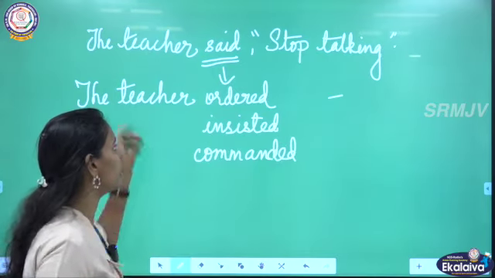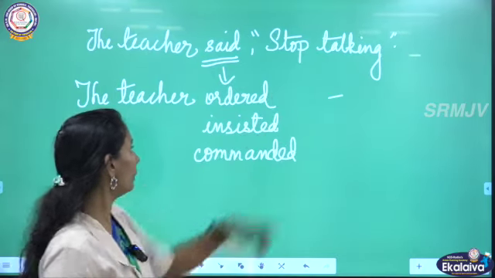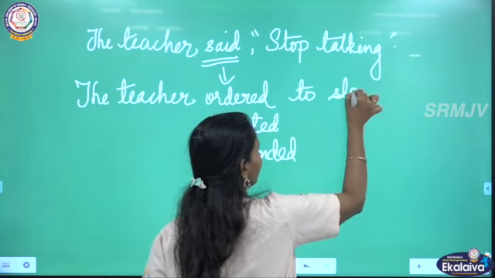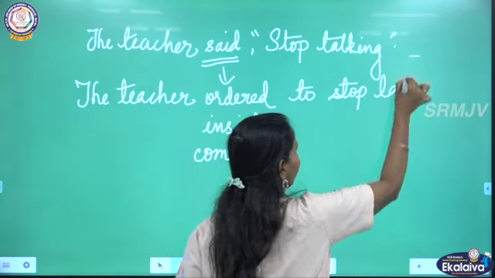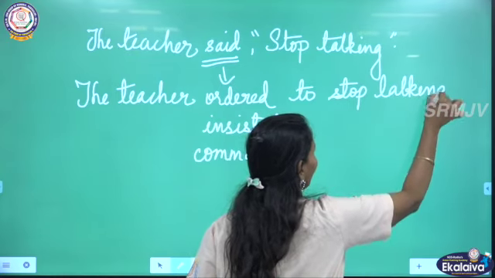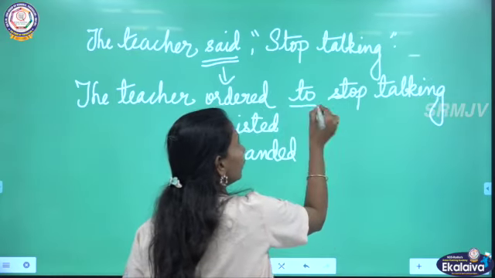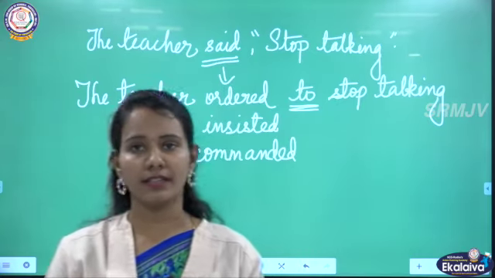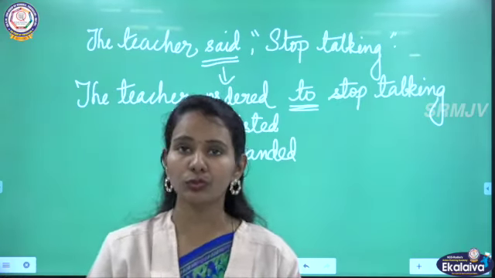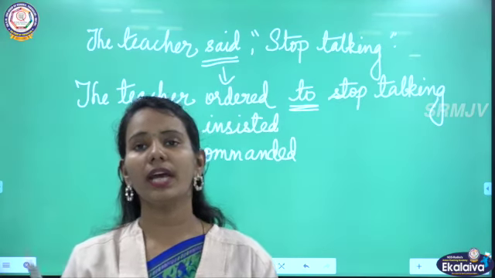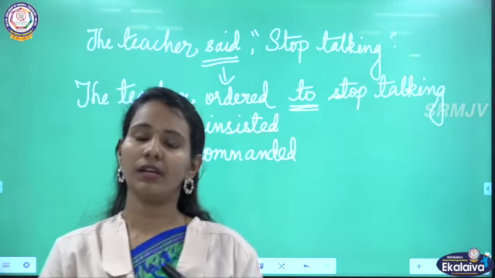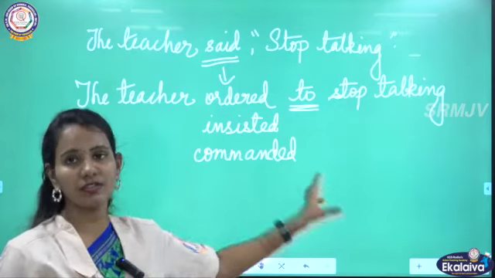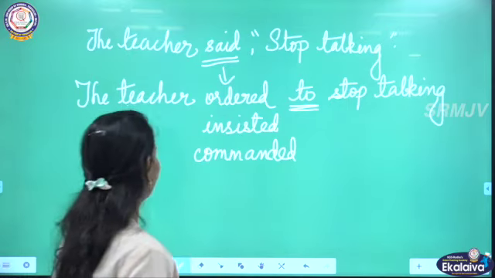Okay, the teacher ordered to stop. And one more thing is you have to introduce to. Okay, you will not change the tense and you have to add to in front of it. Okay, and you can change the reporting verb according to the expression which it is giving. We'll see one more example.